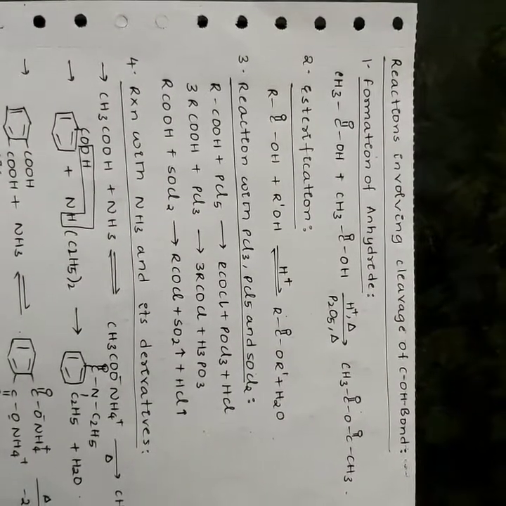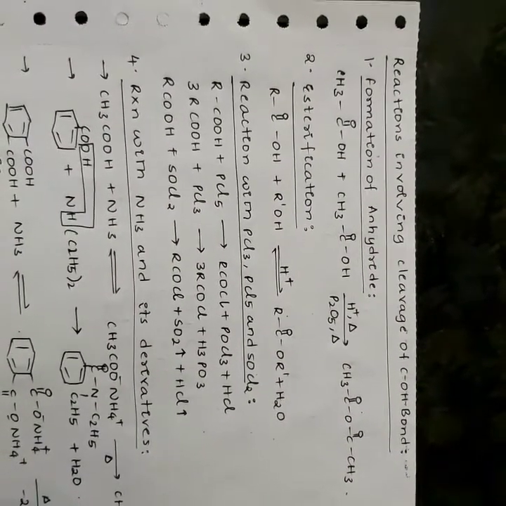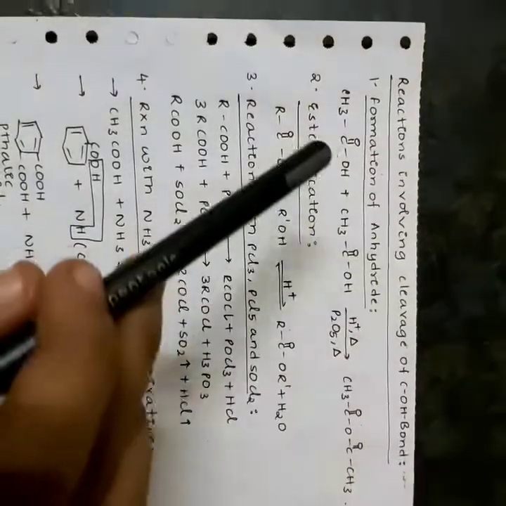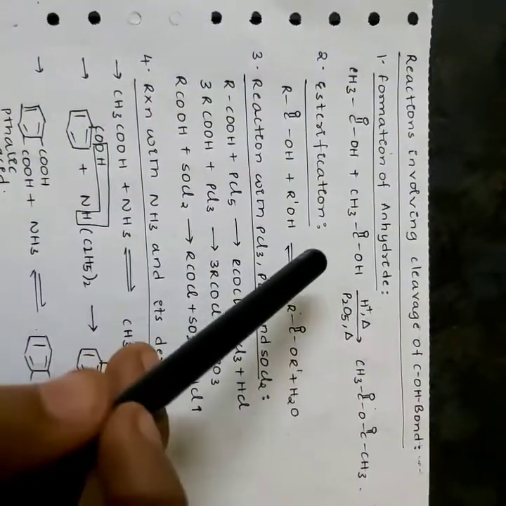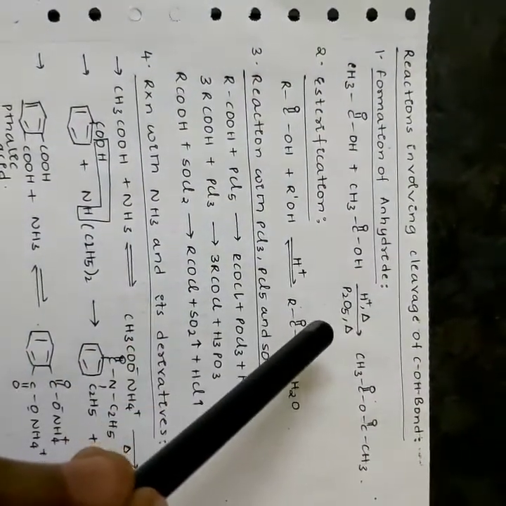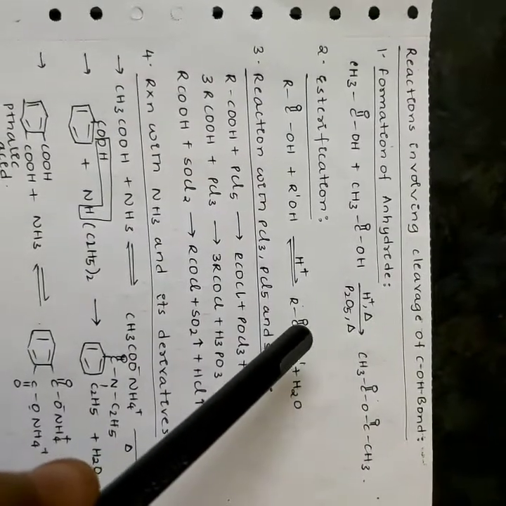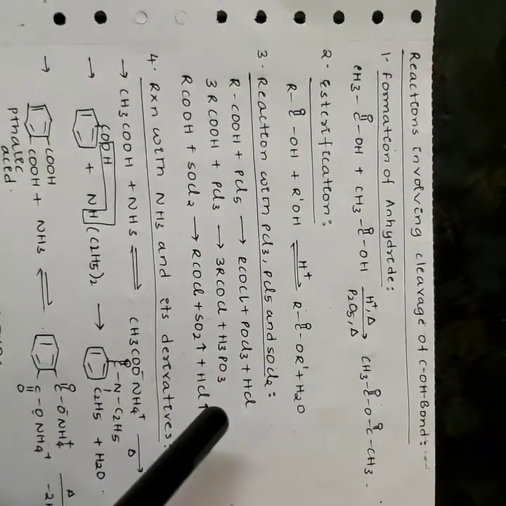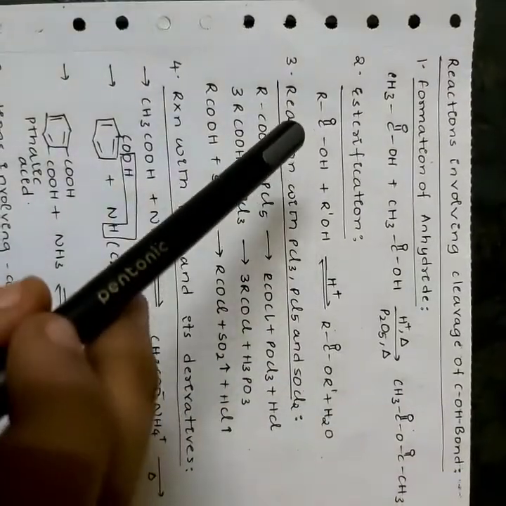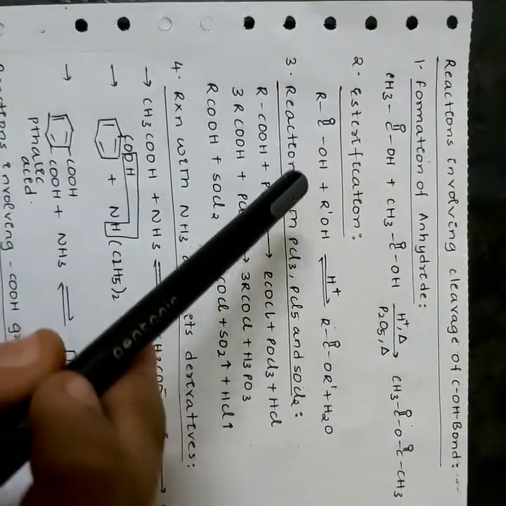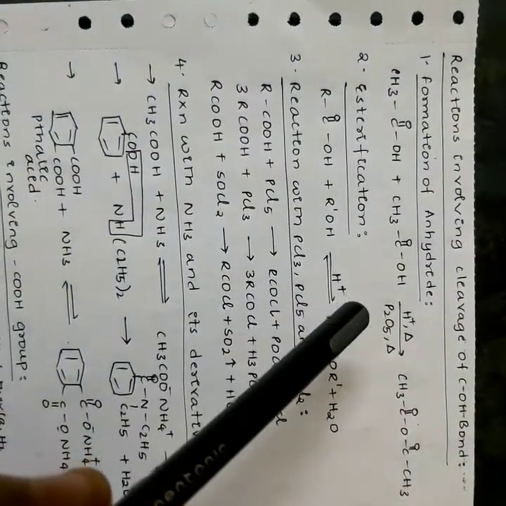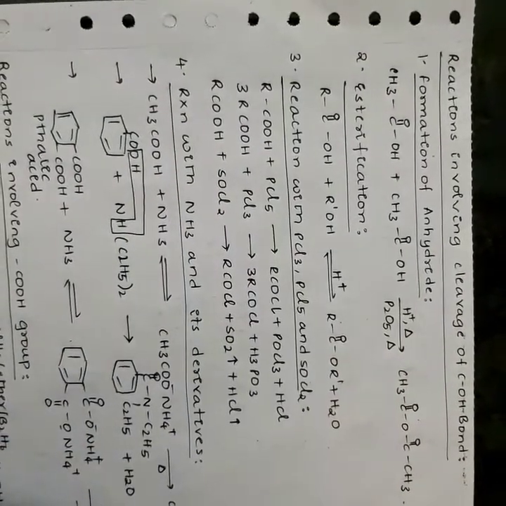Reactions involving cleavage of C-OH bond. Formation of anhydride. When 2 moles of carboxylic acid are taken and heated in the presence of H+ and P2O5, it gives anhydride. Esterification. Carboxylic acid plus alcohol gives ester plus water.